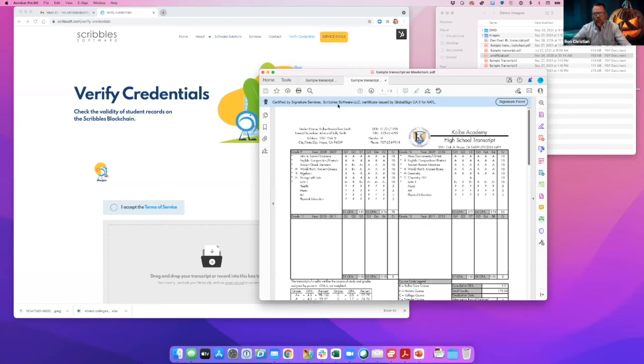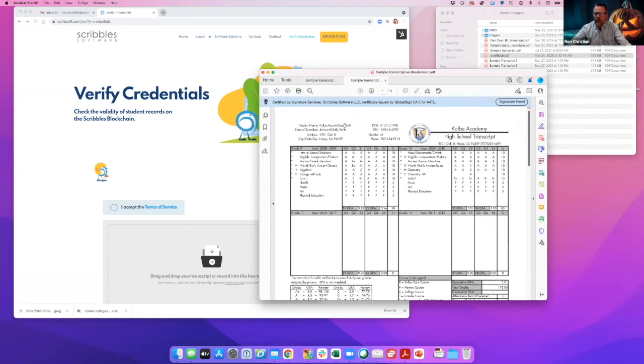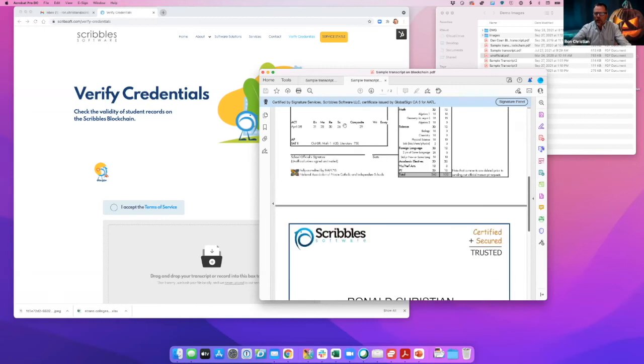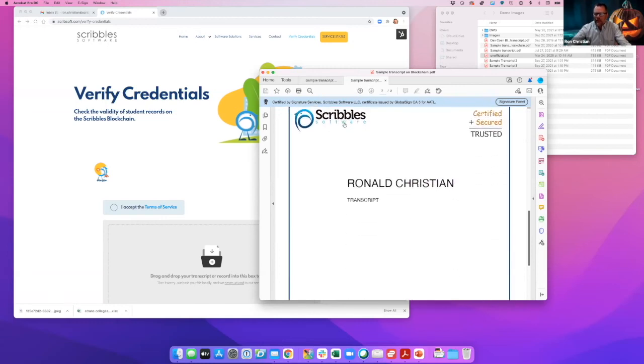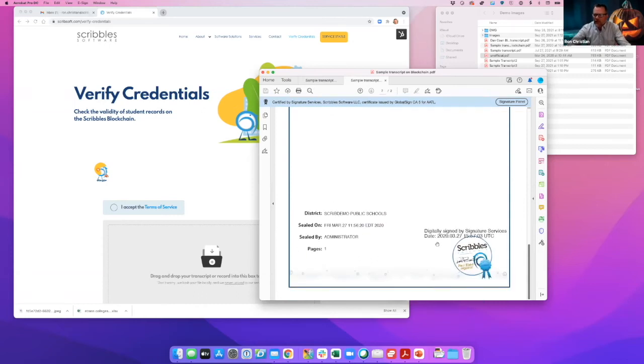So when we think about what a transcript looks like now, we have a blue ribbon signed document. That means I can't edit it. There's nothing I can do. If I do edit, say I open it in Photoshop or I print it to image, it automatically breaks the chain and it also breaks the blue ribbon signature. So not only do we send the transcript, but we also send a cover page, on the back side of the document, that gives the digital signature and the seal of the school district, which makes it an ACRO compliant certified PDF transcript.